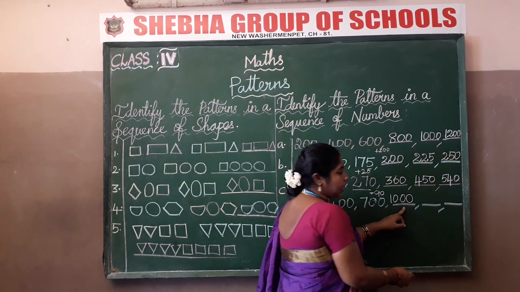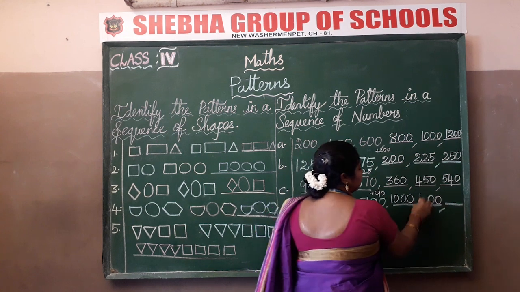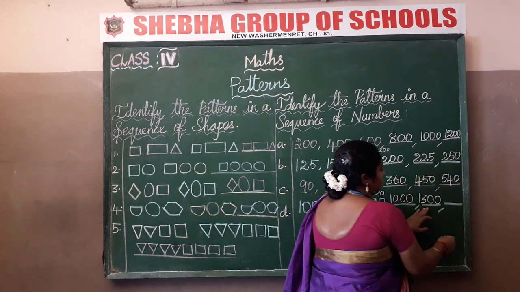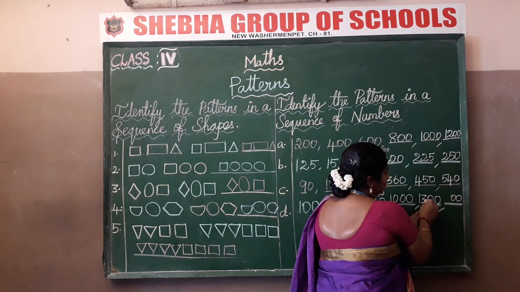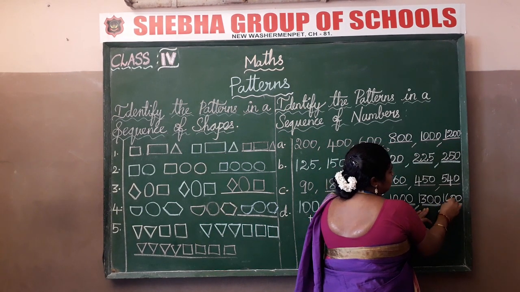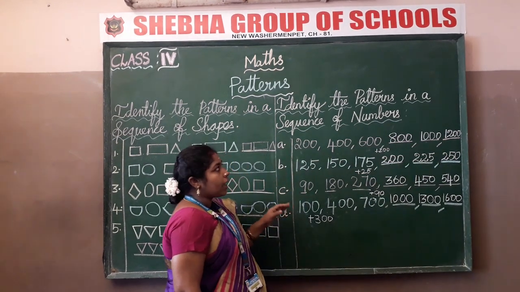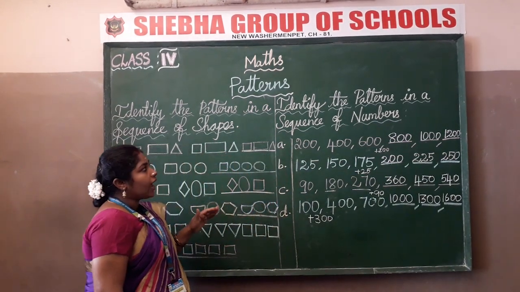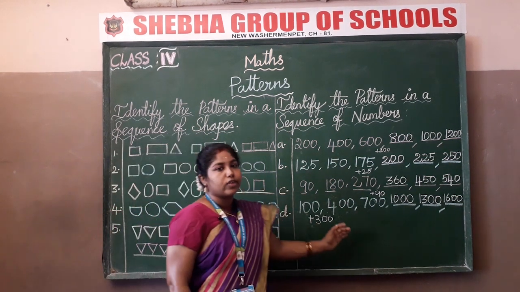Again plus 300. So 10 plus 3, 13. Plus again 300, put 2 zeros, 1600. Clear? So I have explained to you how to identify the patterns in the sequence of shapes and in sequence of numbers.